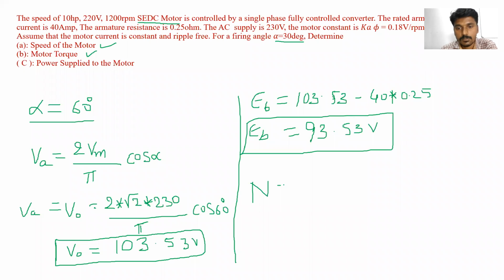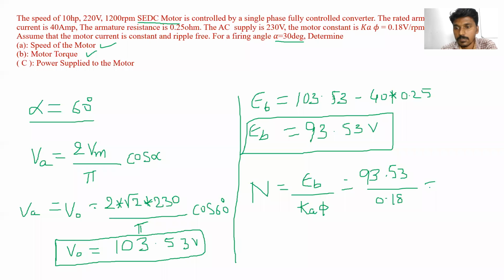So what will be the speed? N is equal to EB by K phi, which is 93.53 divided by 0.18.